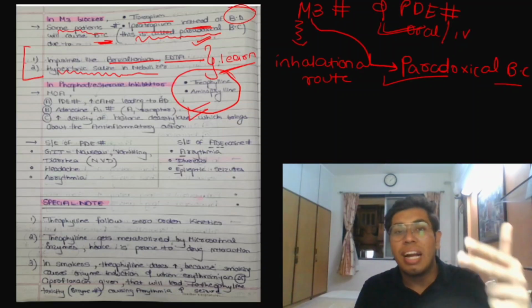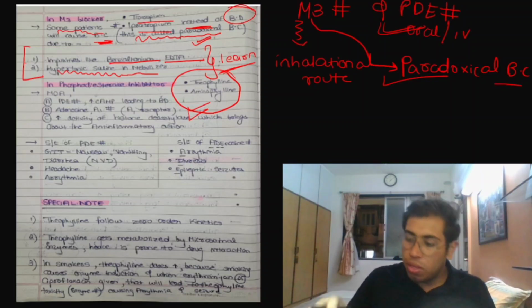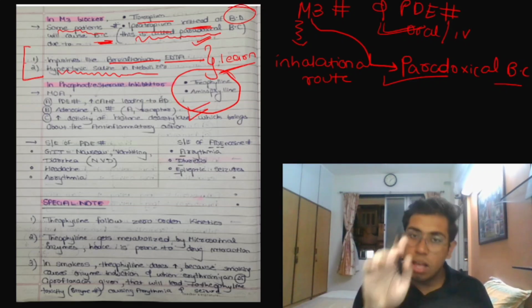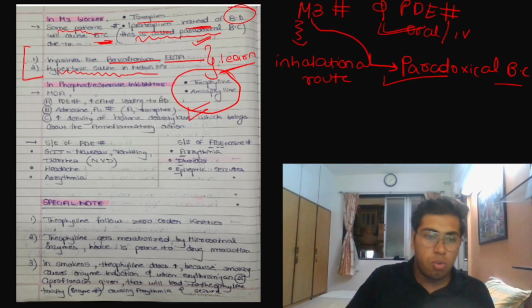Nausea, vomiting, diarrhea, arrhythmia, headache, when they inhibit the phosphodiesterase. But when they inhibit the adenosine A1 receptor, arrhythmia, diuresis, epileptic seizures. Yeah, very good. Very simple. So far so good.